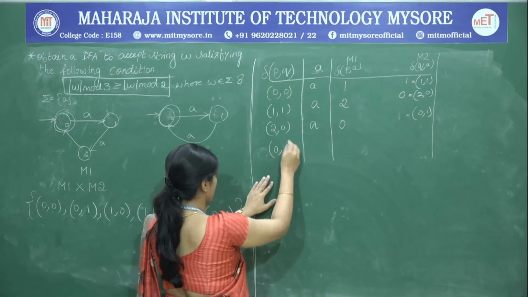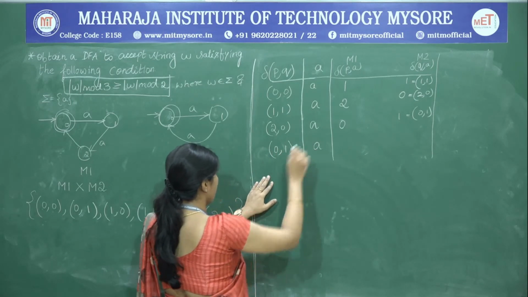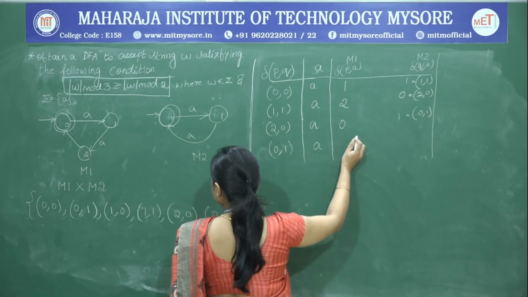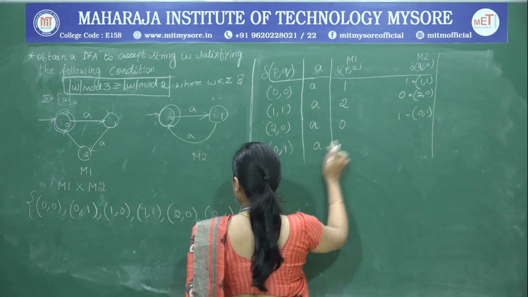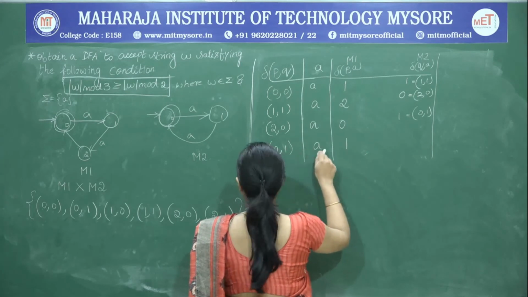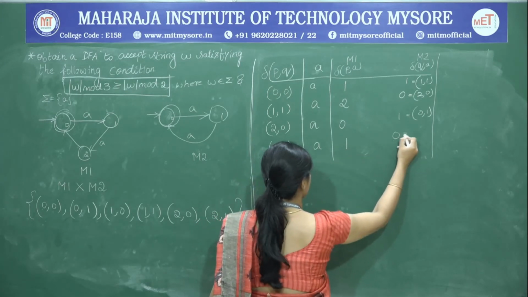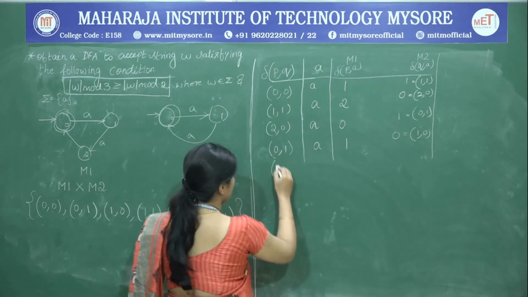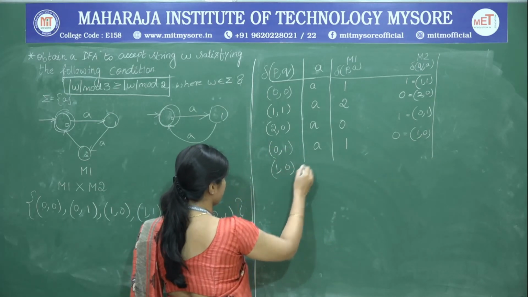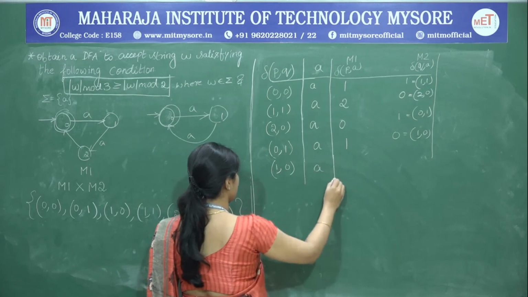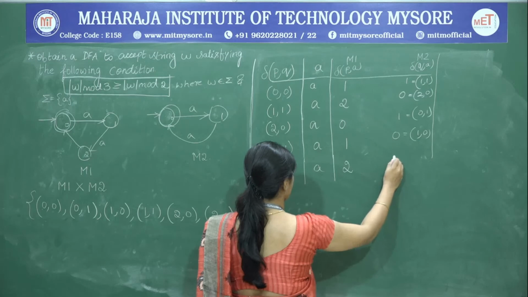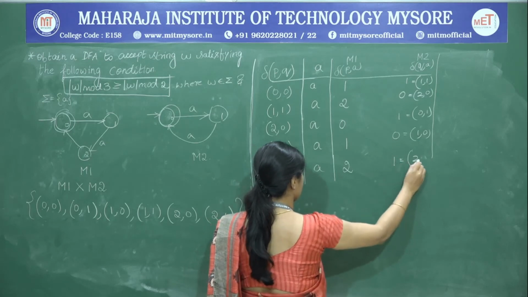Next pick up that 0, 1 and frame the transitions. So, 0, 1 on A: 0 on A is going to 1 and 1 on A is going to 0. So, it is 1, 0. Pick up this 1, 0 on A. So, 1 is going to 2 and 0 is going to 1. So, this is 2, 1.